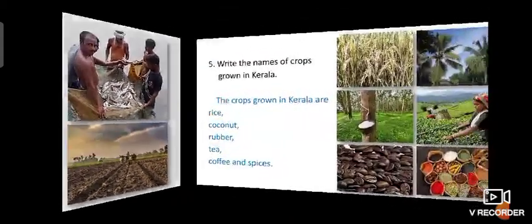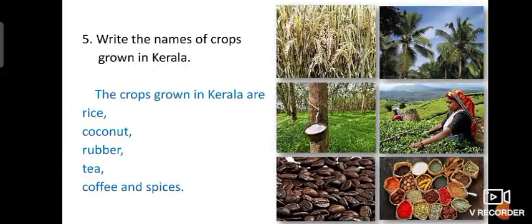Understood? Next, write the names of crops grown in Kerala. The crops grown in Kerala are rice. You can see a rice plant here. Next, coconut trees, they have many coconuts. Next, rubber trees, our neighbor state has many rubber trees. They collect rubber, take it to factories, and make many products.